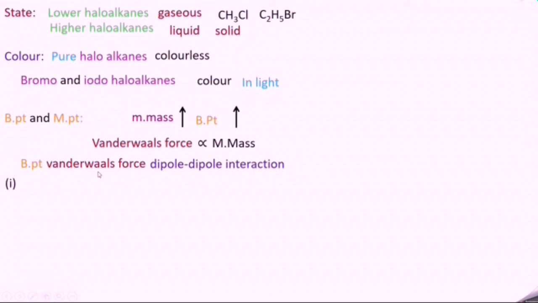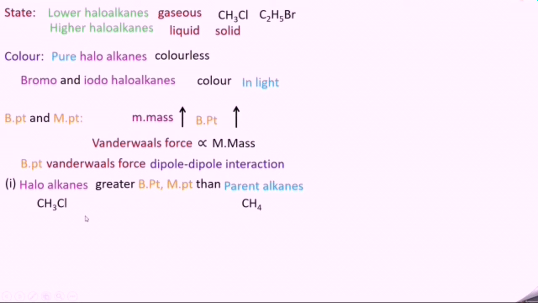Let's discuss 4 cases of it. First one, haloalkanes have greater boiling and melting point than their parent alkanes. For example, chloromethane. Its parent alkane is methane, CH4.